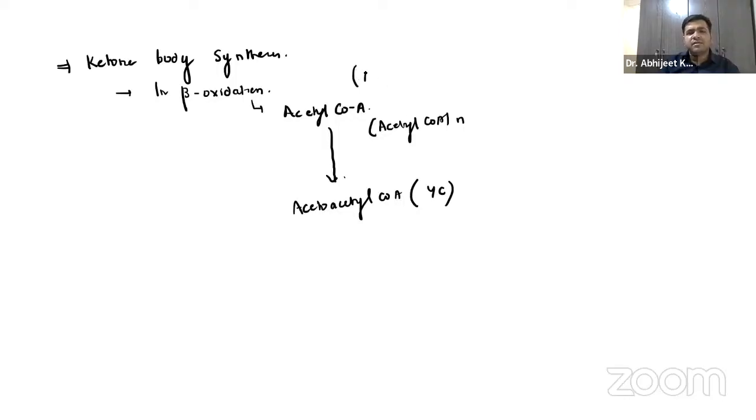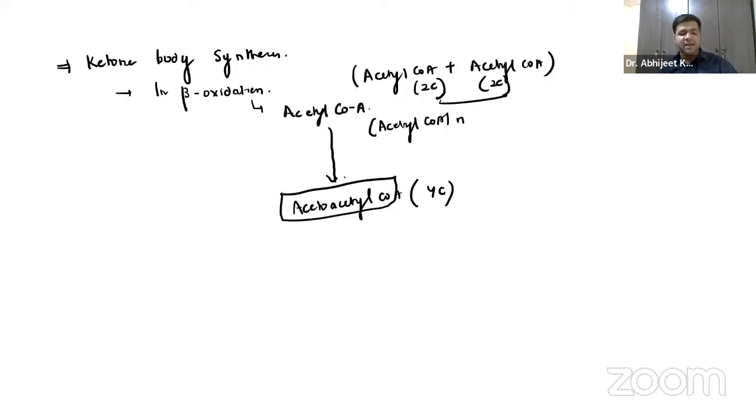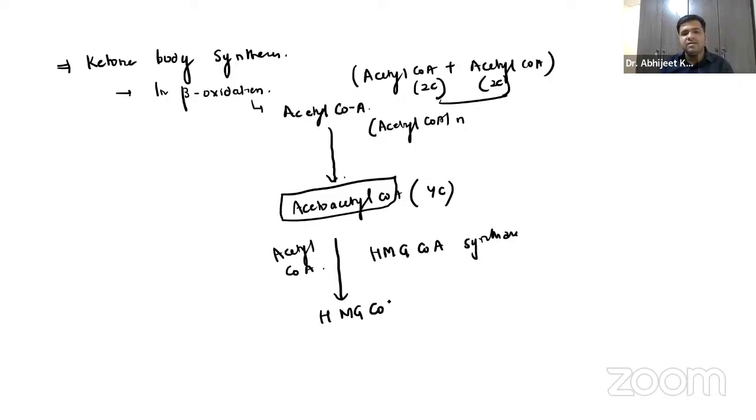How is it formed, guys? Acetyl coenzyme A combines with acetyl coenzyme A. Again, you know acetyl coenzyme A is a 2-carbon compound. Both combine with each other and form acetoacetyl coenzyme A. Now there will be addition of one more acetyl coenzyme A, and the enzyme used over here is HMG-CoA synthase, and the product formed is HMG-CoA.